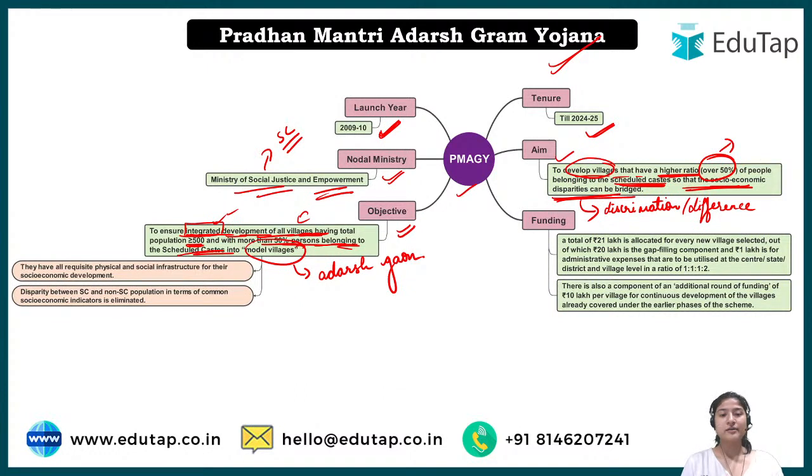Why am I saying there are many schemes? See, there are many schemes that are launched every second day, but we have to focus on those which are currently in the news, and that is why these are chosen. And yes, for RBI Grade B, Grade A, and NABARD Grade A and B, these are the important schemes that are in the news. In any examination, they don't just randomly ask anything, they ask something which is in the news.